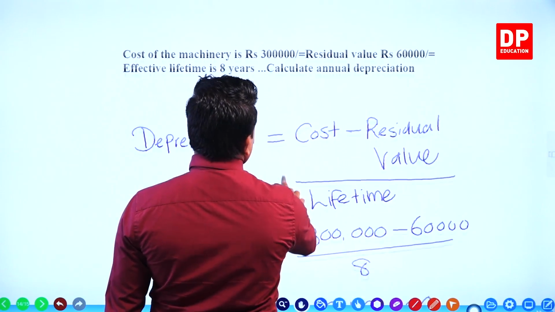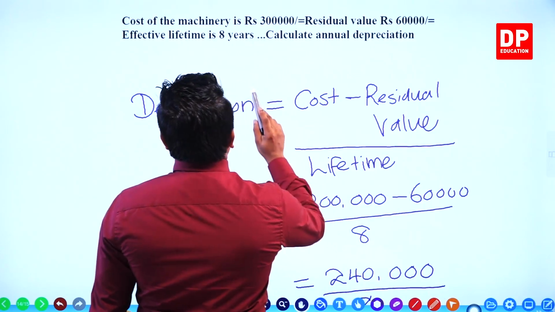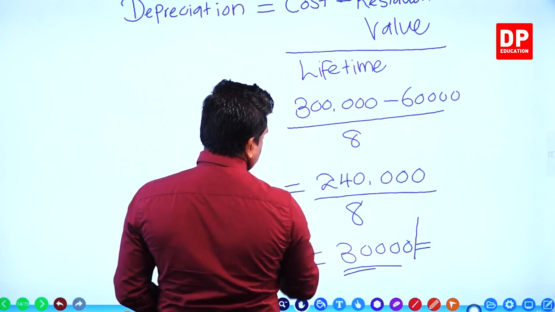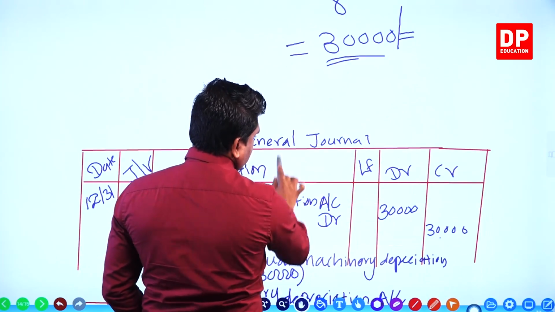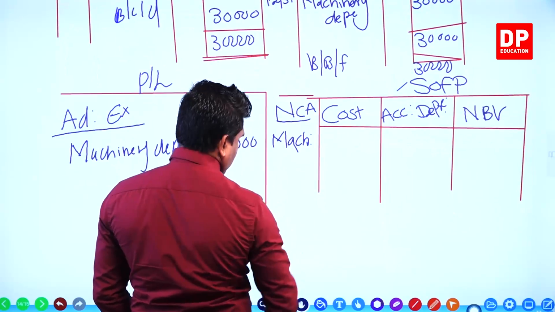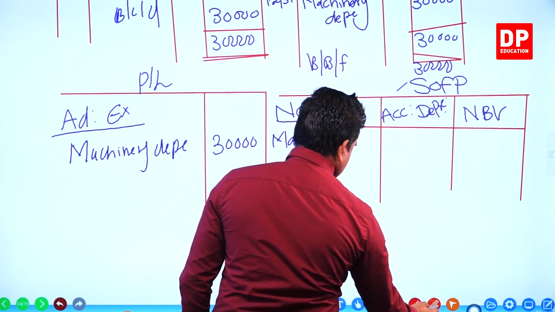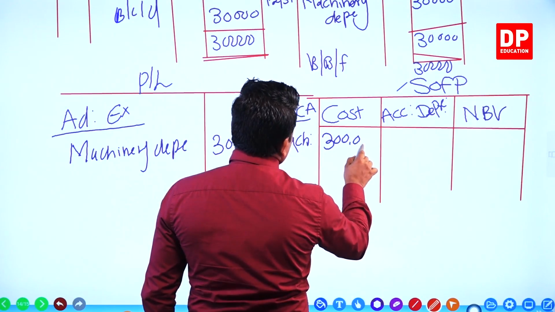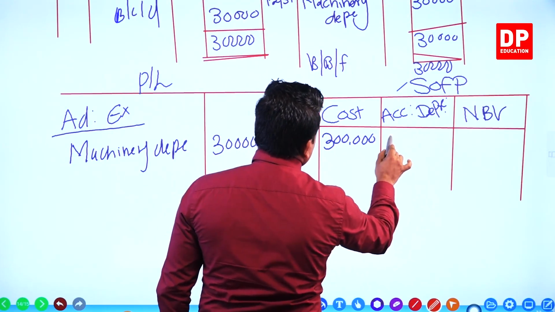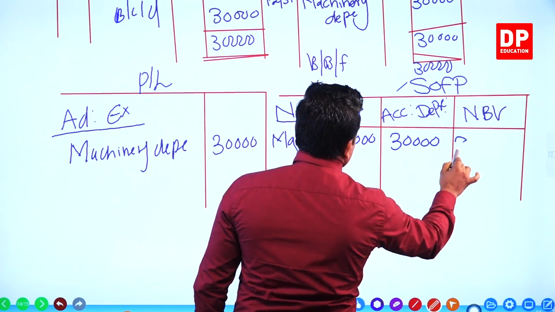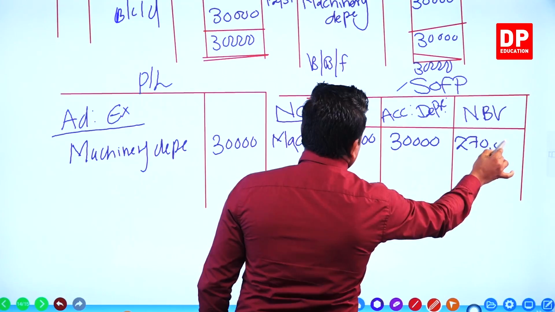Oh, 300,000. No, 300,000. Yeah. 300,000 minus 60,000. No. Yeah. Cost is 300,000. How much is the accumulated depreciation? 30,000. Here it comes to 270,000. This is the way.